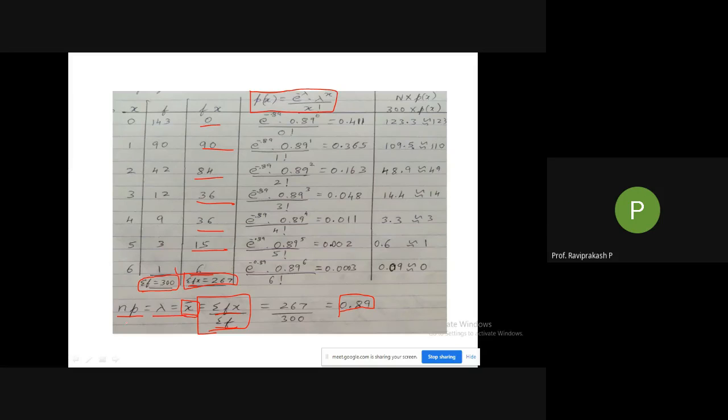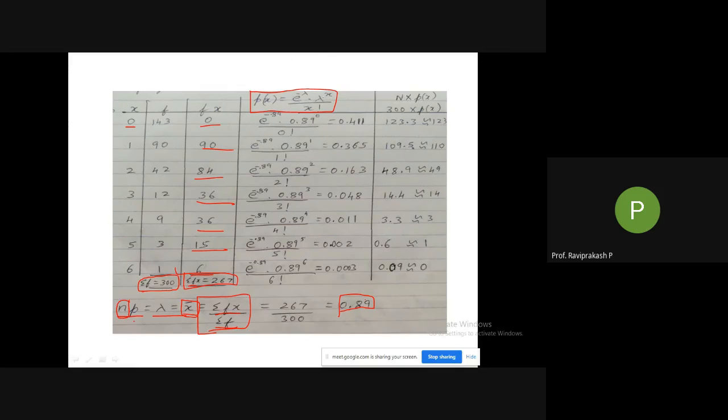This is your lambda, n into p. In the binomial case, using n we calculated the value of p, but there is no need to calculate it here because there is no p in the formula. Here we need lambda, we need e, which we can find using our calculators directly, and x is already given: x is equal to 0, 1, 2, 3, 4, 5.